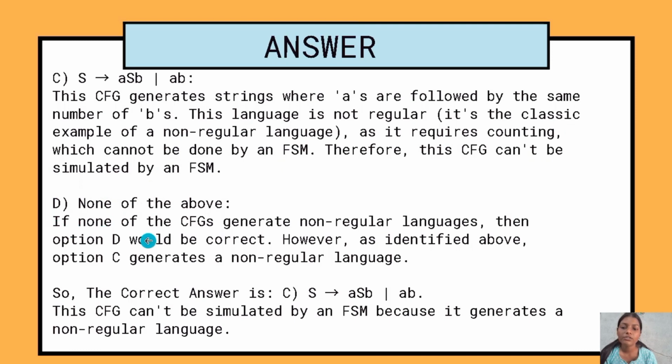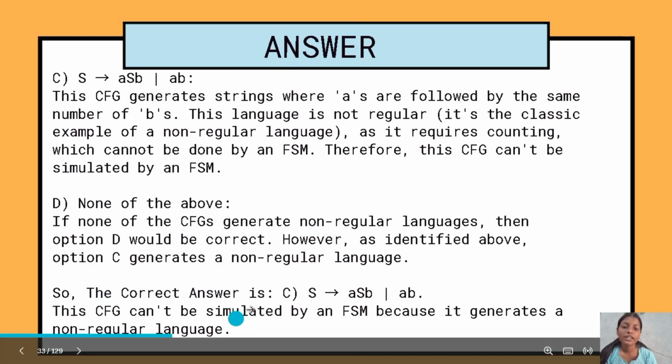Option D would be correct if none of the CFGs generated non-regular languages. However, as identified above, option C generates a non-regular language. So the correct answer is C. S goes to A, capital S, and B, and gives AB for the termination state. This CFG can't be simulated by an FSM because it generates a non-regular language. So option C is the correct option for this question.